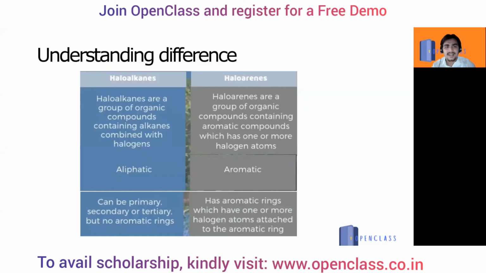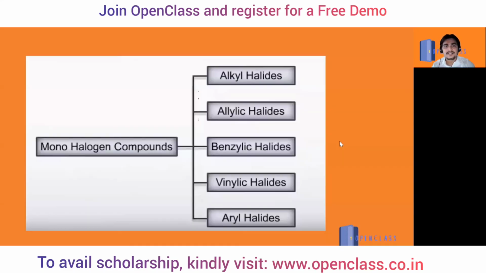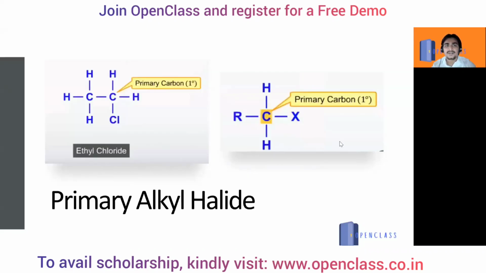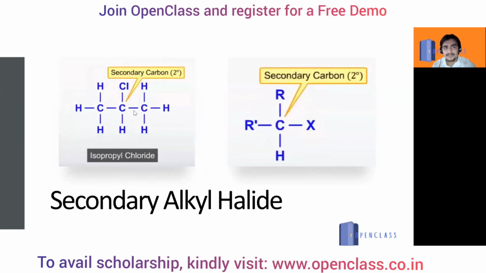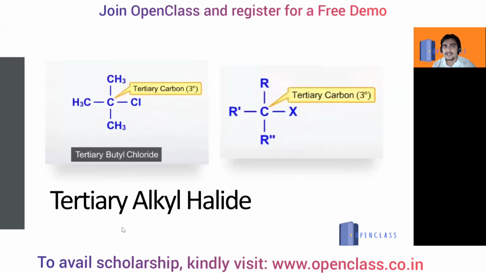This we have already seen, and on this basis it can be divided into alkyl, allylic, benzylic, and vinylic and aryl halides. I have already explained how it will be a primary alkyl halide. If the halogen is attached to a primary carbon, either of these carbons, it will be a primary alkyl halide. But in this structure, this one is primary and this one is primary, but this one is secondary, because two alkyl groups are attached to it. Then it is called a secondary alkyl halide.